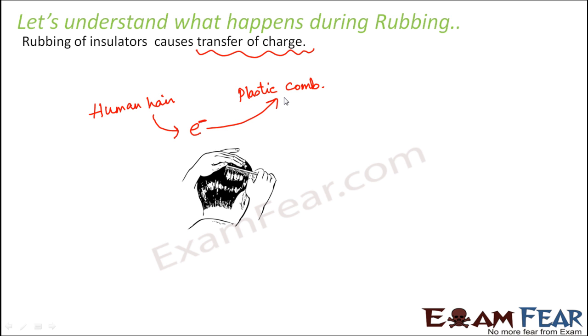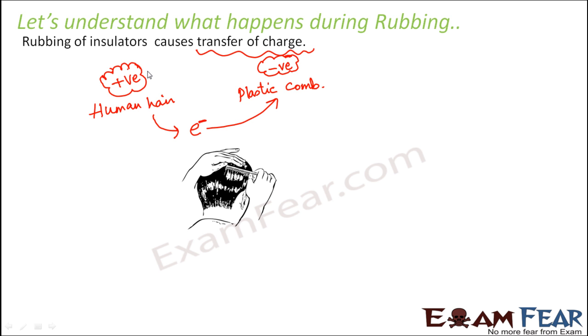Now what happens when the human hair is losing electrons? Any object which loses electrons tends to become positively charged, and any object which gains electrons tends to become negatively charged. So the plastic comb is getting negatively charged, whereas the human hair gets positively charged.